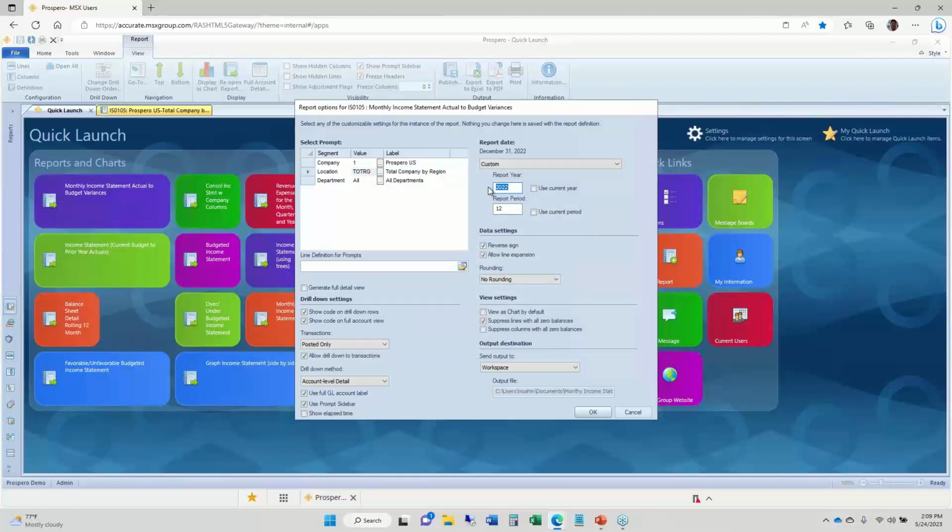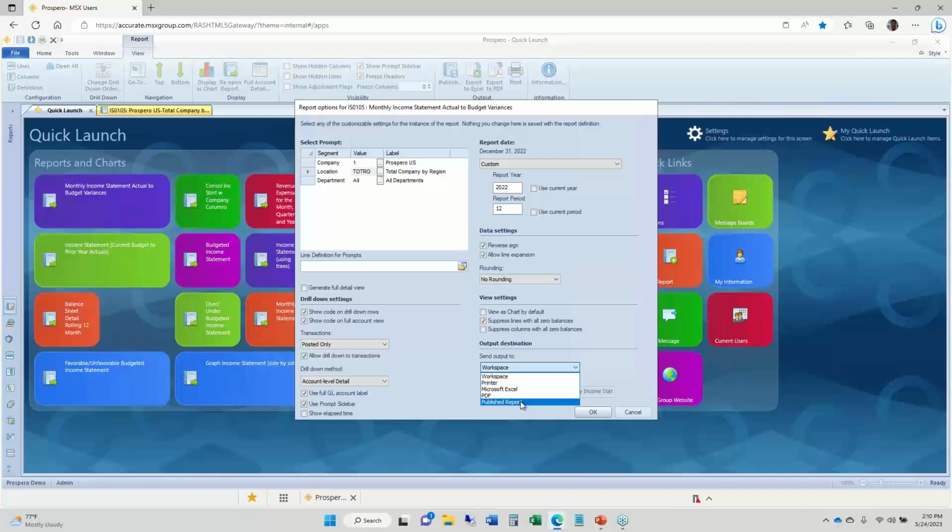I'll check the date that I want to run this report for, what year, what period. My output options. I'm going to send this to my screen, my workspace here. It'll open up in a new tab for me. But I could just right away send this out to the printer, send it to Excel, PDF, or as a published report. Published reports is our way of archiving the reports that we generate.